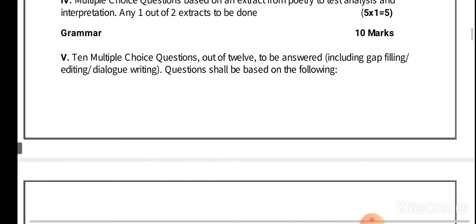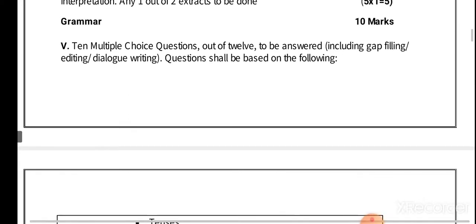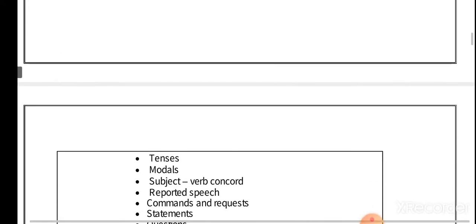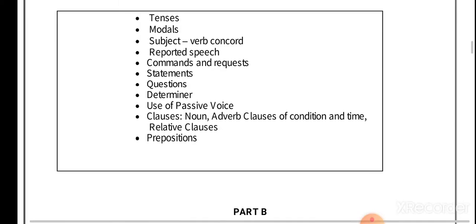In the grammar part, there will be 12 multiple choice questions, out of which we have to attempt only 10, which will be based on these topics: tenses, modals, subject verb concord, reported speech, commands and requests, statements, questions, determiners, use of passive voice, clauses, noun, adverb clauses of condition and time, relative clauses, preposition.